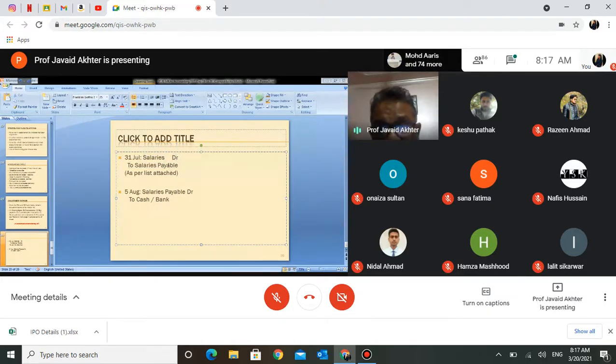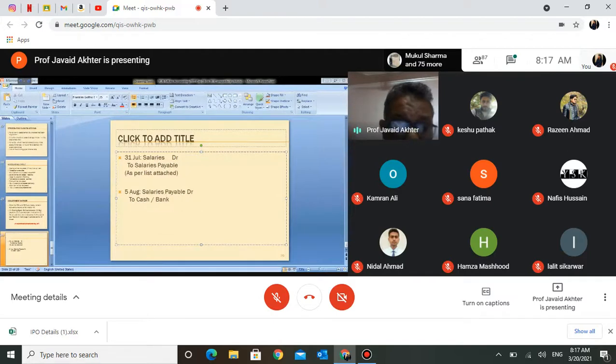In this entry, where my cursor is, payable and payable have cancelled each other. Earlier we credited salaries payable, now we are debiting salaries payable, so this cancels out that, and the ultimate entry remains salaries debit to cash. This is exactly the entry we make once payment is made.